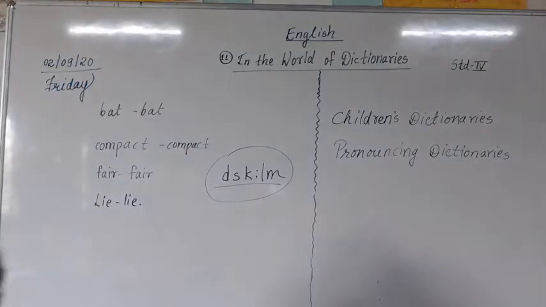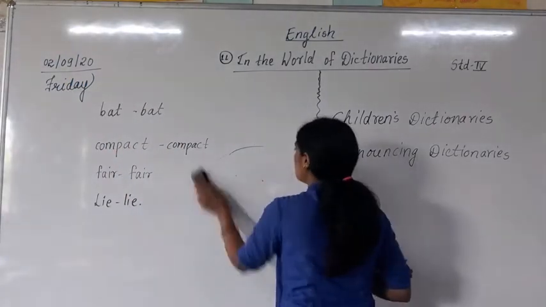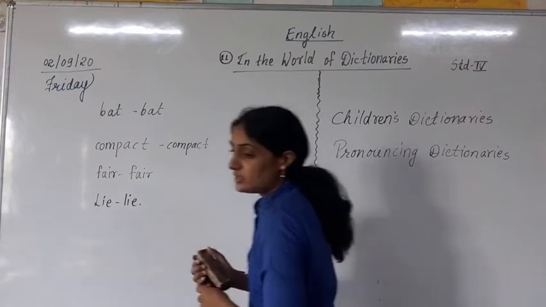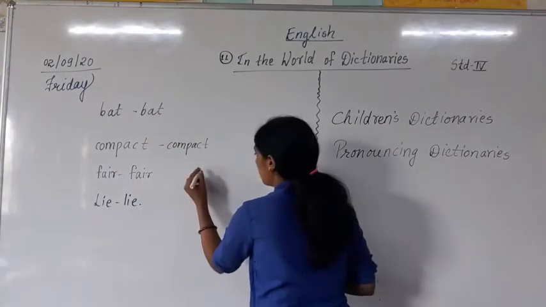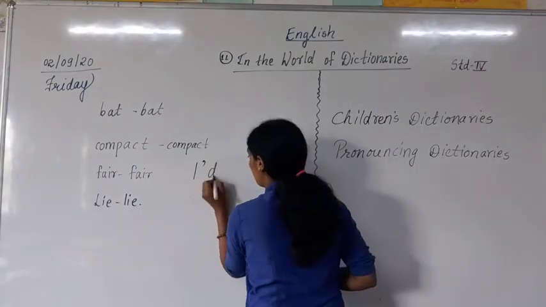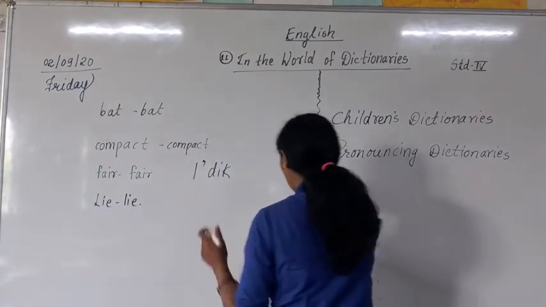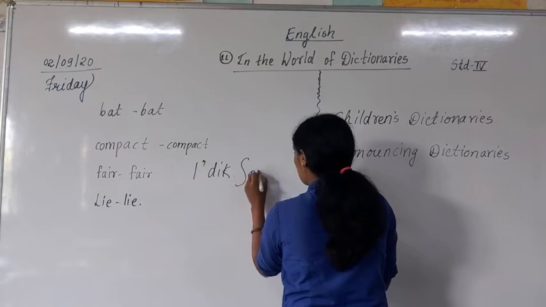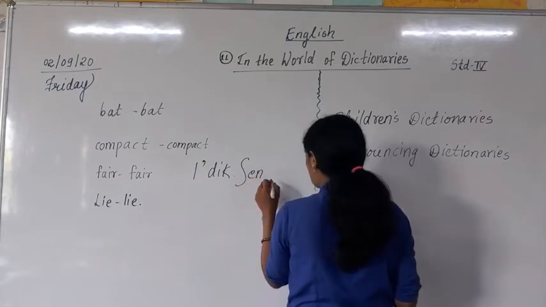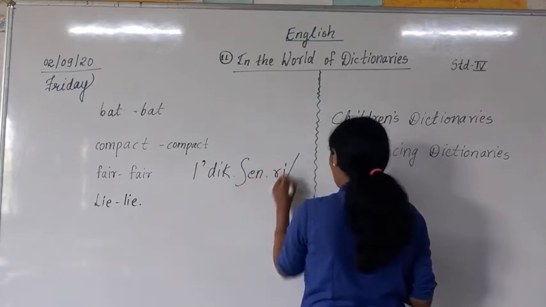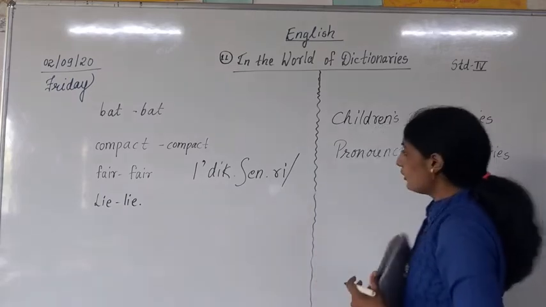Now, for example, here the word dictionary is given. D-I-K. See, like this something is done. On the front side, what is given? Like this is given, and R-I. Again a line is drawn. Now this is what?